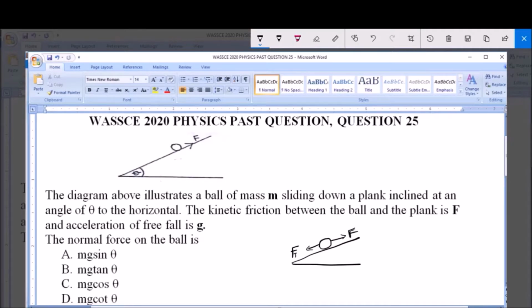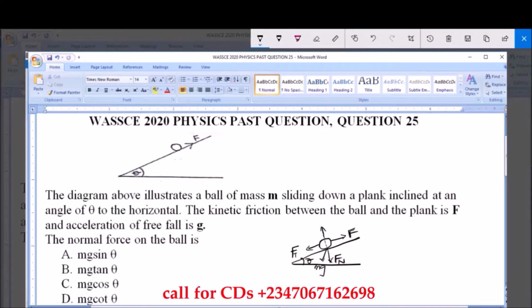Also, we have the normal reaction, that is the normal force. We have the normal reaction, that's the vertical component. Now this vertical component, let's call it Fn, that is normal reaction, normal force, is acting upward. This is the normal reaction. Then also we have the weight acting downward, and the weight is giving us mg. And remember, it is inclined at angle theta.